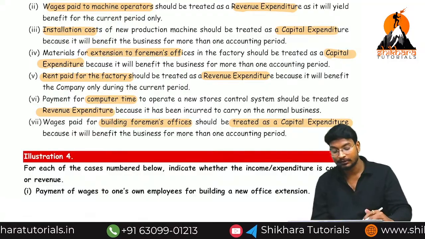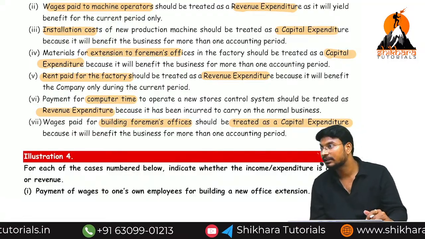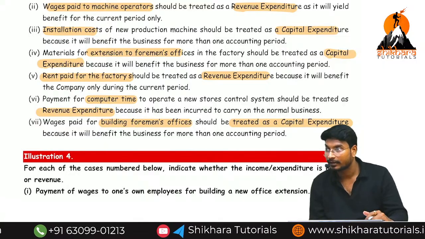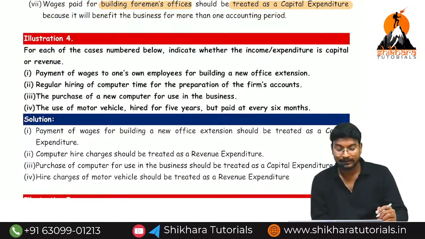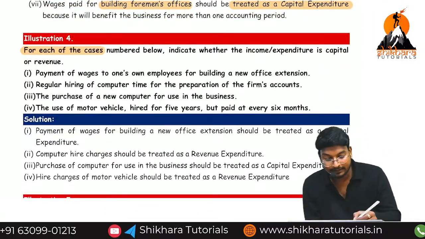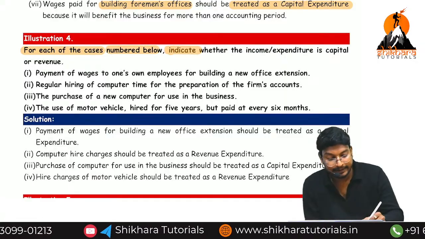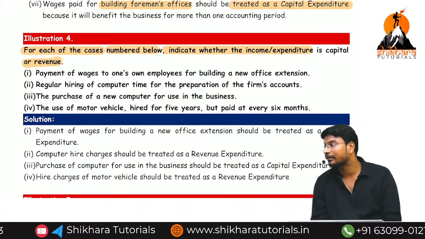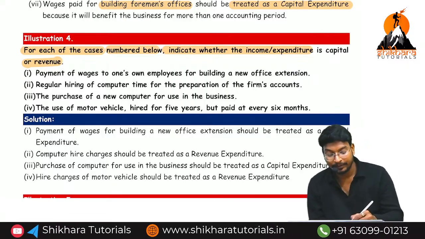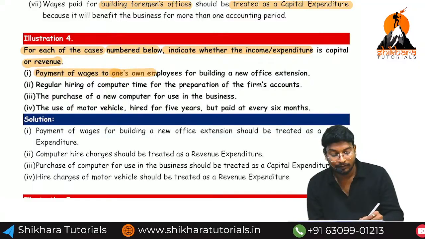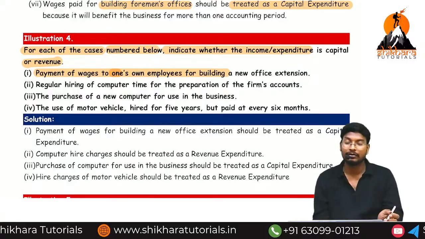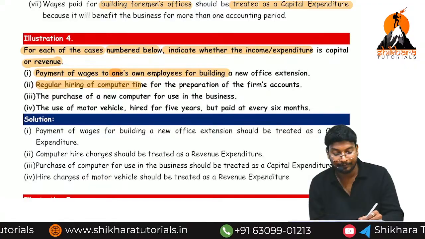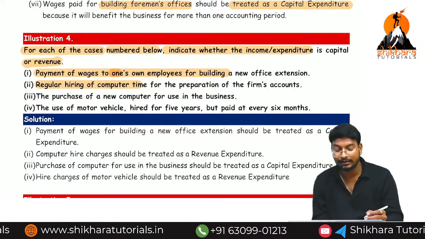Are there any doubts? Until now, how many questions have we completed? Three questions. Are there any doubts? Okay, Maniku? What is your name? Is it okay? Next, for each of the cases numbered below, indicate whether the income or expense is capital or revenue. What we need to identify? Capital or revenue expenses? Payment of wages to our own employees for building a new office extension. It is called capital. Regular hiring of computer time. Computer time means salary. It is called revenue expenses.